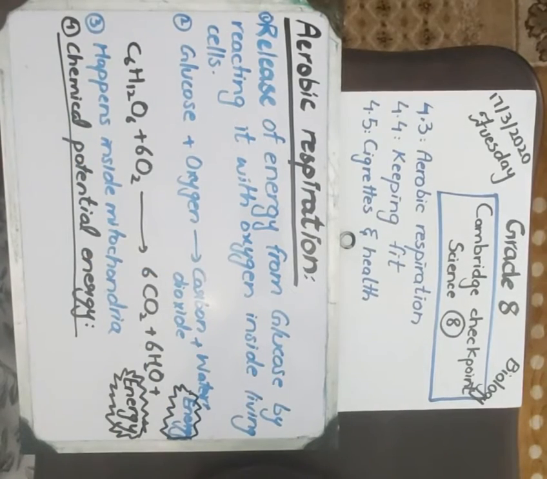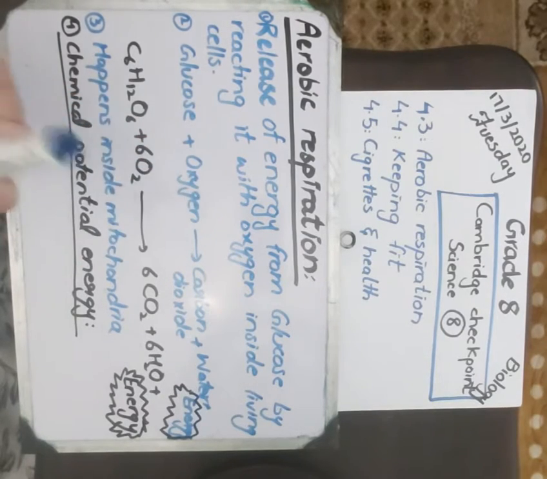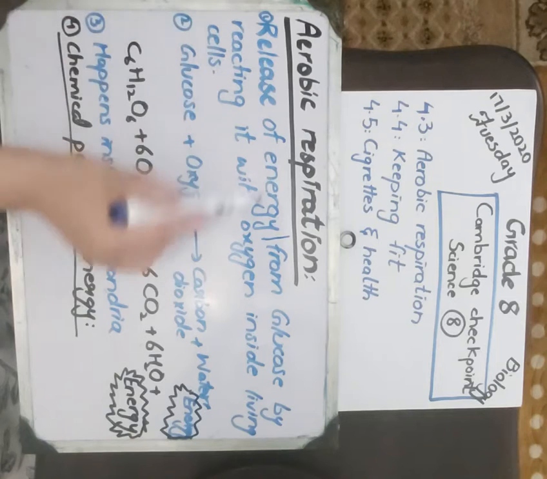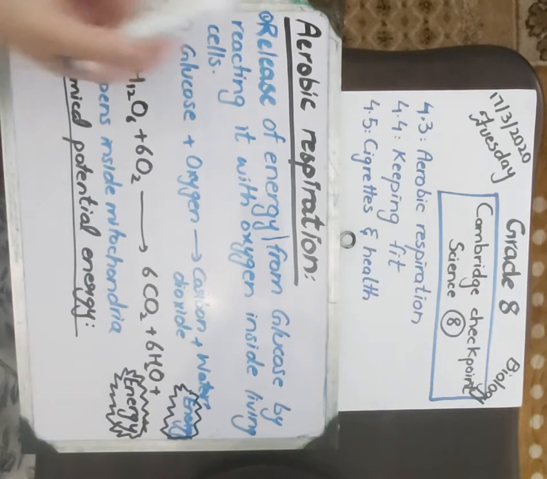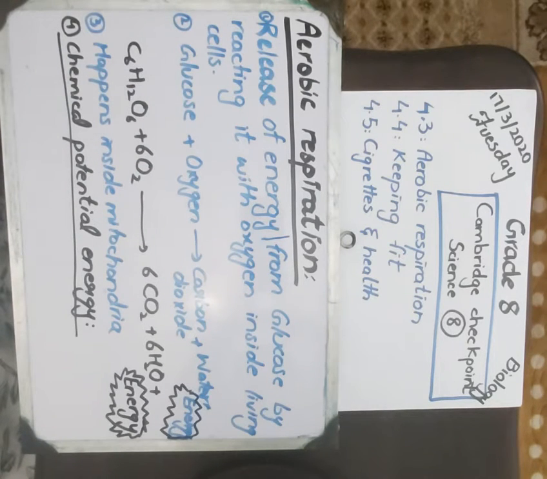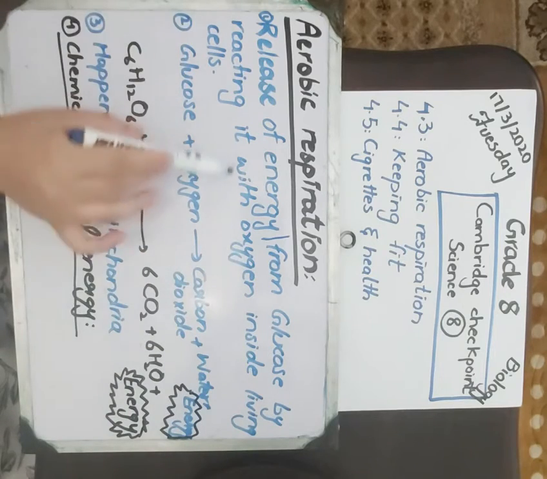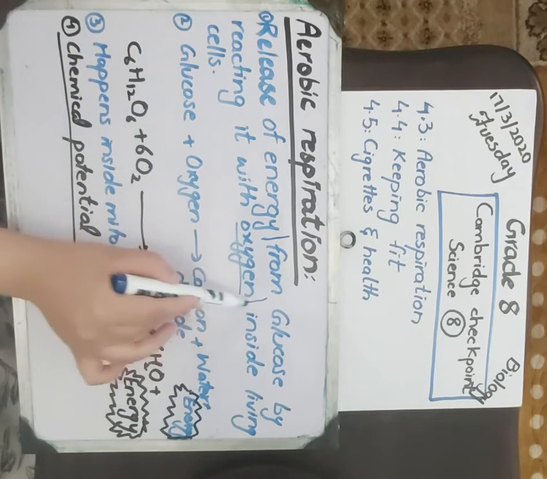Okay, so now what is aerobic respiration? I told you that respiration is a chemical process which releases energy. So the first part is that it is the release of energy. Aerobic means it is a type of respiration in which we use oxygen. So it is the release of energy from glucose by reacting it with oxygen.